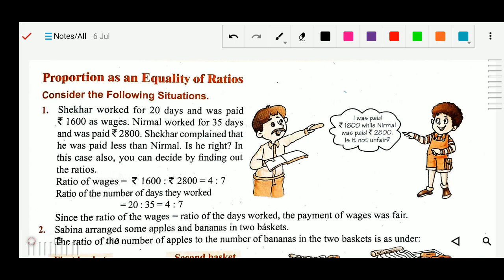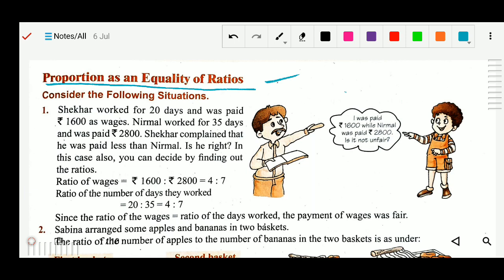Proportion is nothing but an equation. Proportion is an equation which states that two ratios are equal. So that is proportion as an equality of ratios. First of all, we will understand what proportion is.